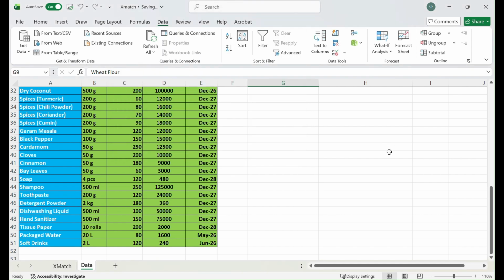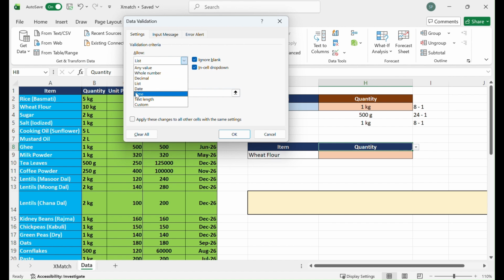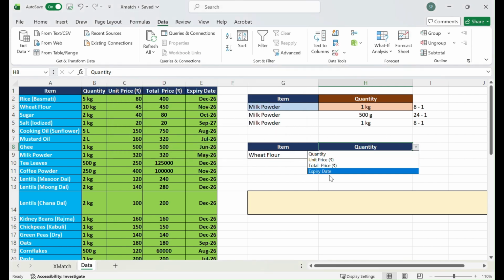In this case, we have a couple of fields like quantity, unit price, total price, expiry date, right? So I did the same thing here. I selected this specific cell, got into the data validation, and from the drop down I selected list. And in the source, I have given this range, B1 to U1, so that I can get all those things together. We will see why I did that and how it is used.